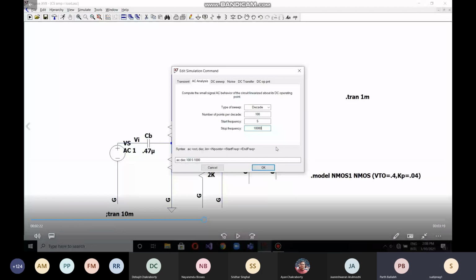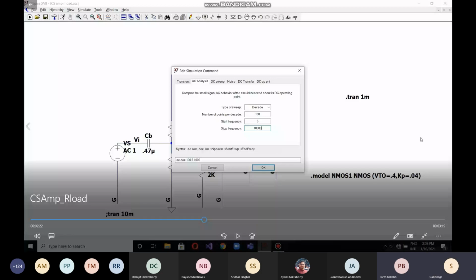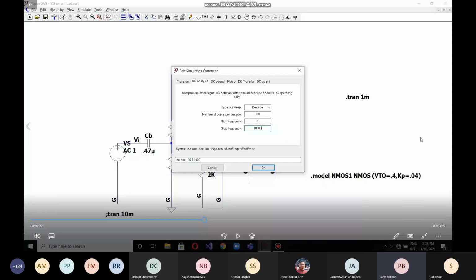Yes, sir. See, for AC analysis, we are going to check the gain of the circuit, that is V out upon V in, with respect to different frequency ranges of input. So in it, I'll check the output with respect to different frequencies. We will take the frequency axis, and I think you have studied Bode plots, so the type of sweep is decade. I'm taking 100 points per decade, and the starting and final frequency is the frequency range over which we need to check the gain.